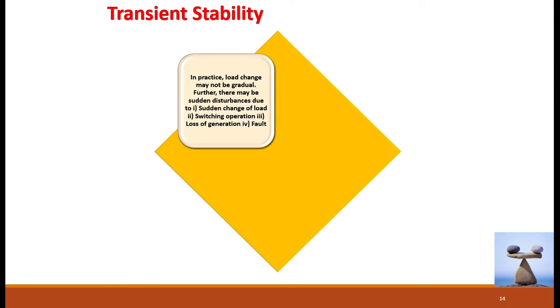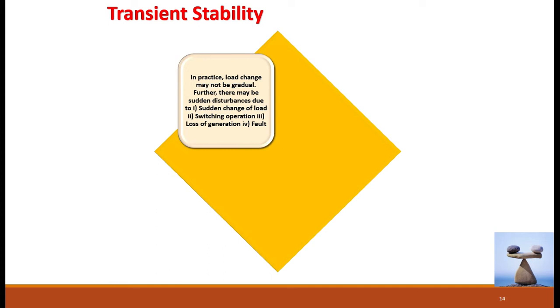One of the reasons for sudden changes in the system is a sudden change of load. A very large load suddenly comes onto the power system. That is a large change. The second one is a switching operation in the system. If a line is overloaded, that particular line is suddenly switched off, or for emergency purposes you have to switch on some part of the network. These are what we call switching operations. In that event also there is a large change in the system condition.